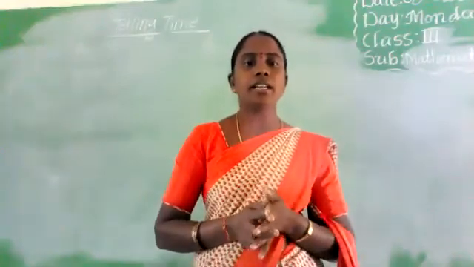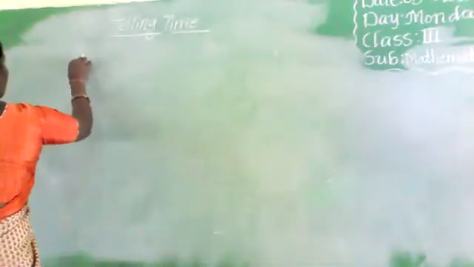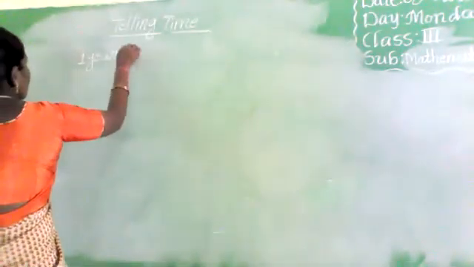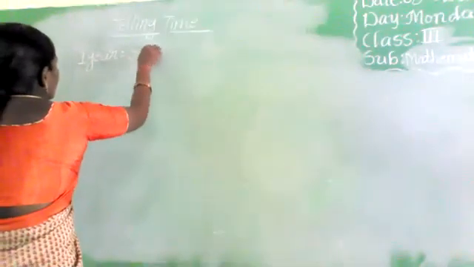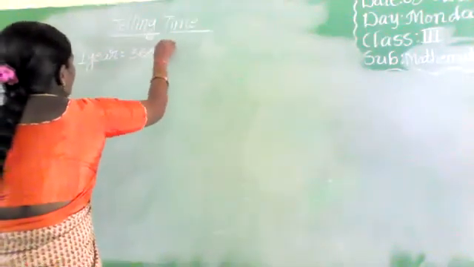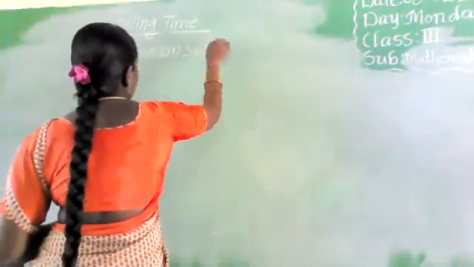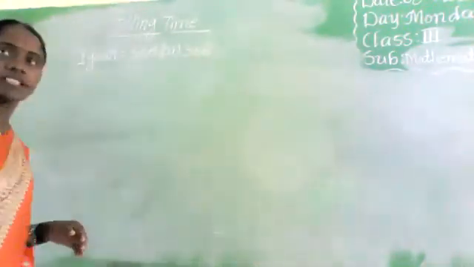Okay, and next, write down this one. 1 year equals 365 or 366 days. 365 days, and in a leap year, 366 days.